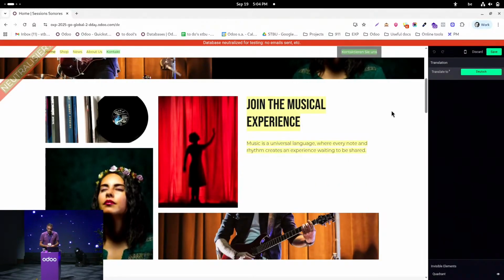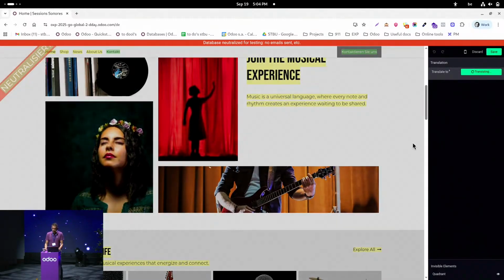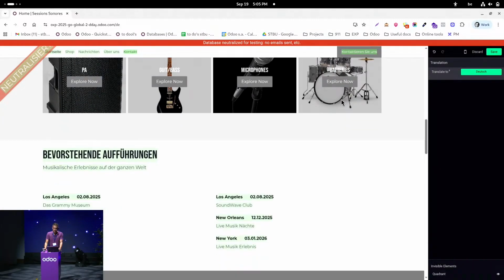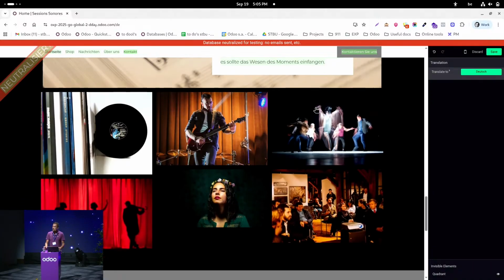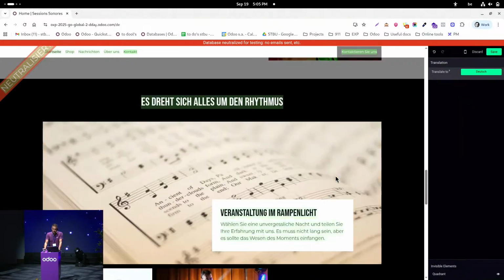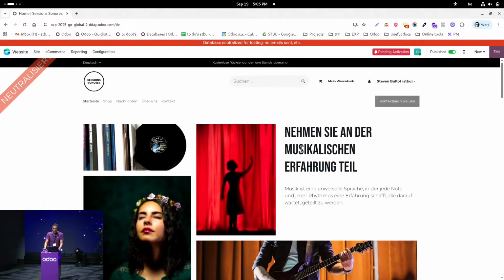and so thanks to the new functionality of Odoo 19, we are now able to translate this in one catch. So let's click on German. Let's wait a few seconds to see the magic appearing. And during this moment, the artificial intelligence is translating my English content into German. And here we go. In just a few seconds, everything has been translated into German. So really easy to use. It saves a lot of time and it's well done. So we can save this, go back to the top, and we can see that we have a nice translated website.